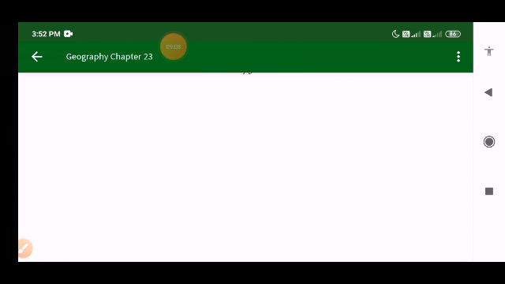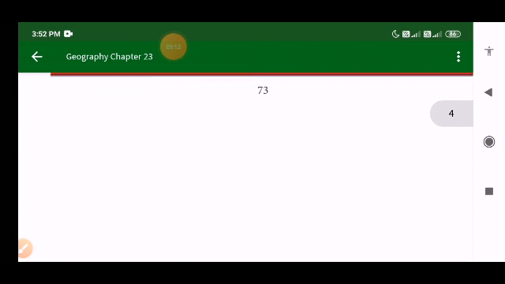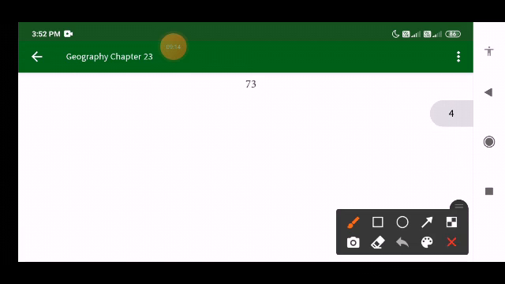Next, coming to the extent, North America is the third largest continent in area. It comes after Asia and Africa.